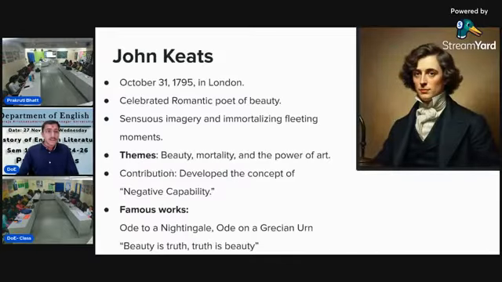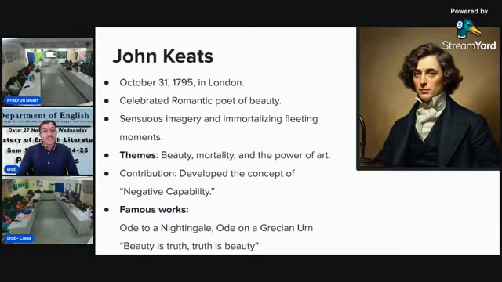John Keats. John Keats was a very famous poet of the second generation romantic poets, and he was also famous as a young romantic poet. He was born on 21st October 1795 in London, and he was a celebrated romantic poet of beauty, with sensuous imagery and immortalizing of fleeting moments.